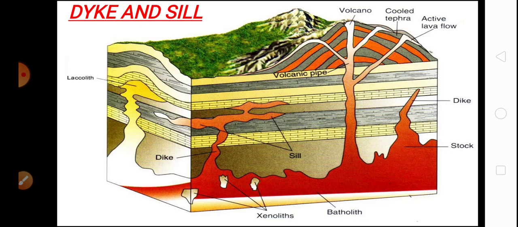Now dikes and sills. What is a dike? Dikes represent wall-like formations of solidified magmas. These are mostly perpendicular to the beds of sedimentary rocks. And sills are formed due to injection and solidification of magma between the bedding planes of sedimentary rocks.